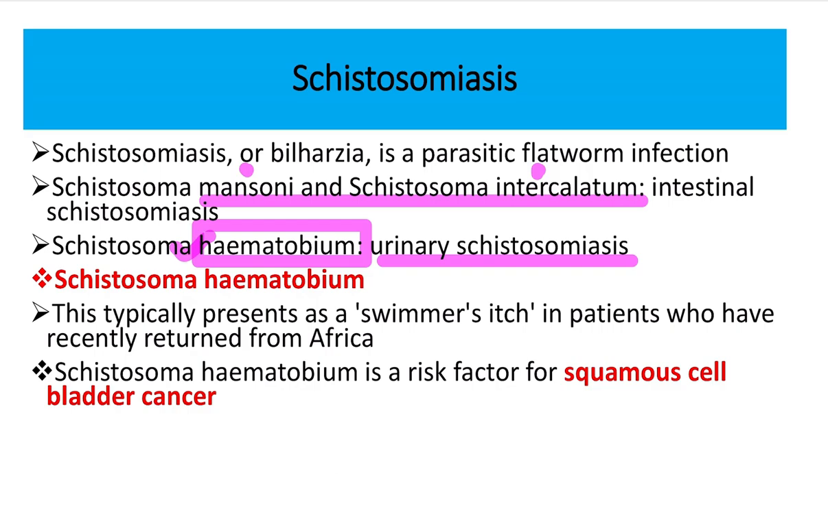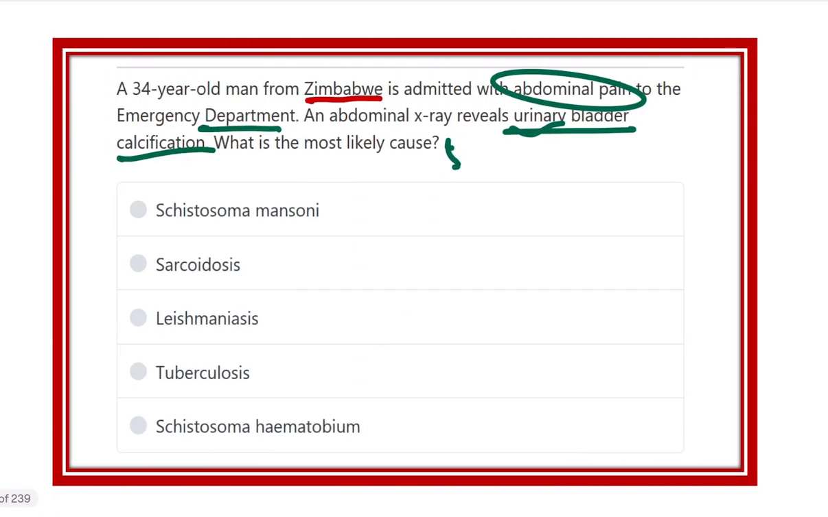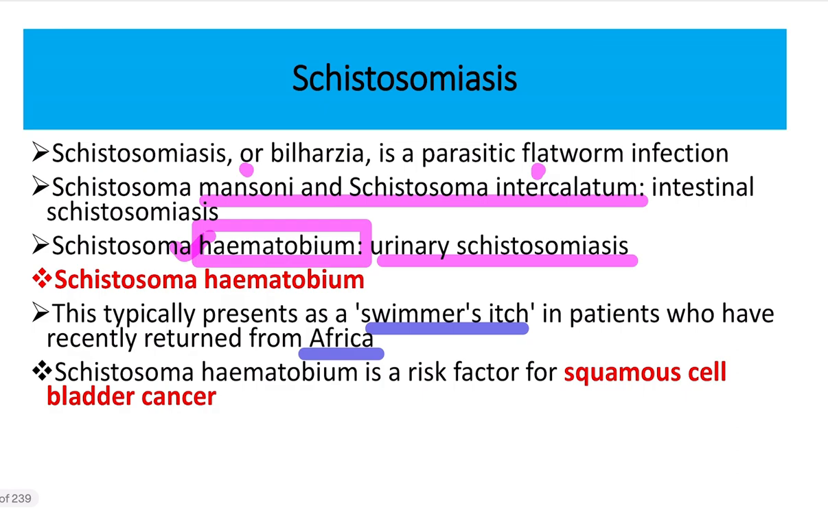And Schistosoma haematobium is very important, because it is present in swimmer's itch. That means usually the patient has recently returned from Africa, and our patient here is from Zimbabwe, which is one of the countries of Africa. In Africa, Schistosoma haematobium is very common in the water, and when the patient bathes in a pond, the organism enters the urinary bladder. And Schistosoma haematobium is a risk factor for squamous cell carcinoma of the bladder.